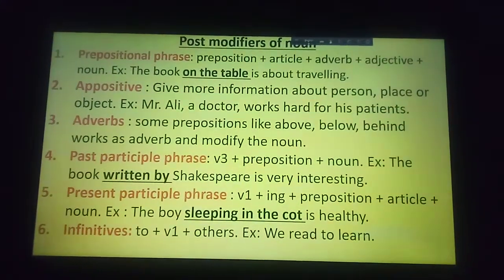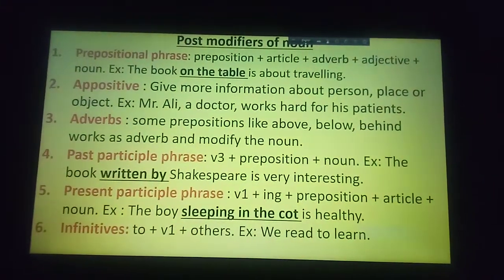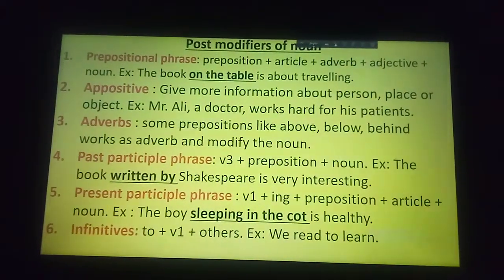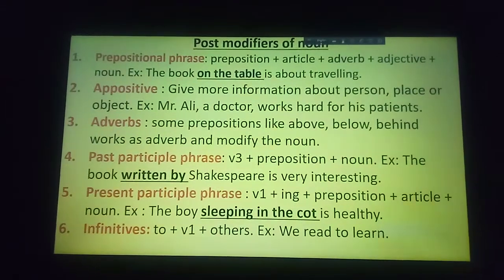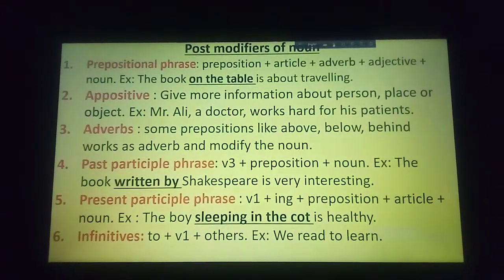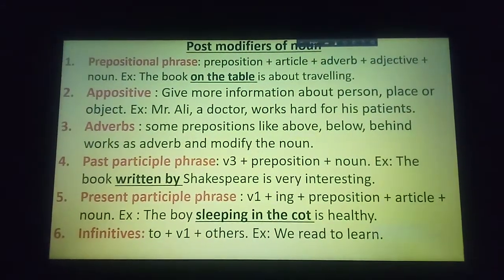Here I have underlined on the table. So on is a preposition, the is an article, and table is a noun.